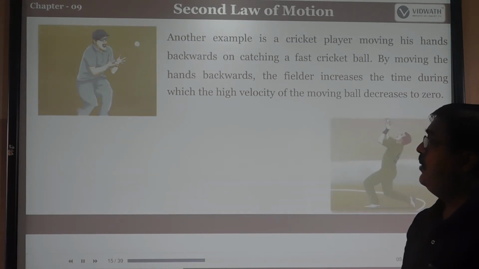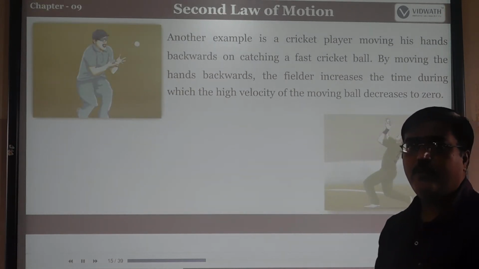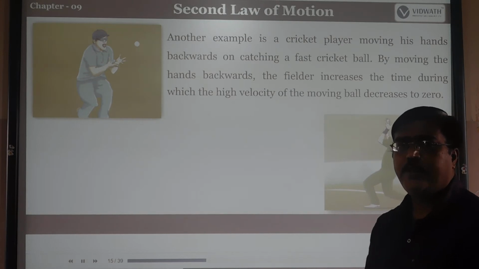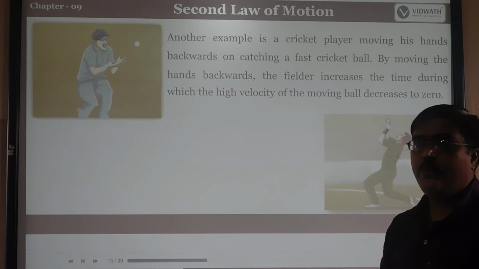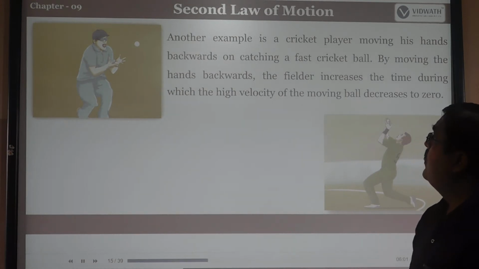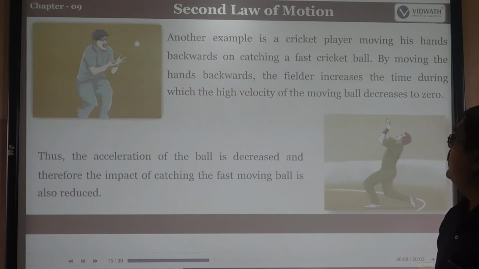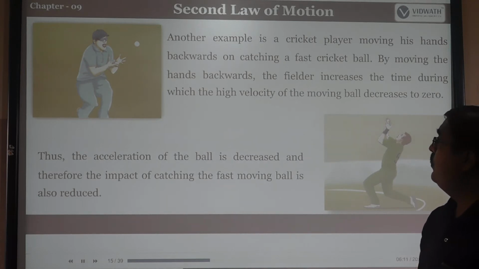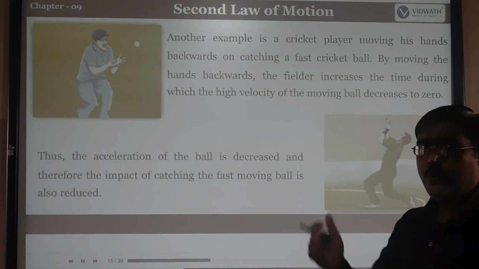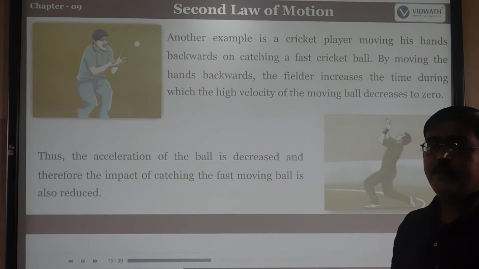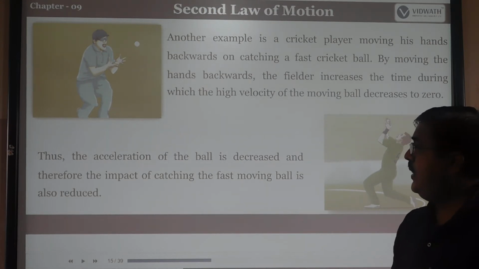Another example is in cricket. When the ball is hit, the catcher moves forward or backward and then catches the ball. The cricket player catches the fast cricket ball by moving his hands backward. The fielder increases the time during which the high velocity of the moving ball decreases. Thus the acceleration of the ball is decreased, therefore the impact of catching the fast moving ball is also reduced.